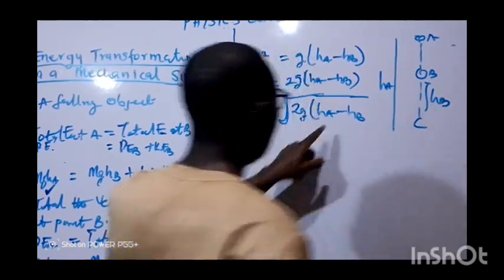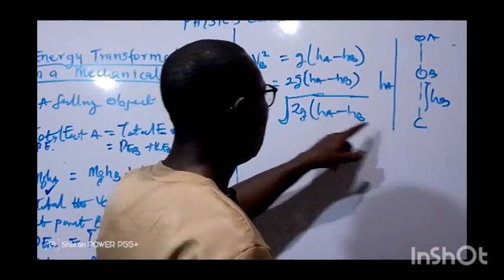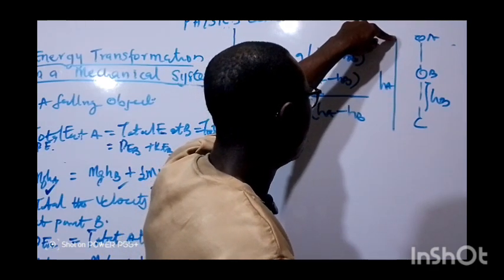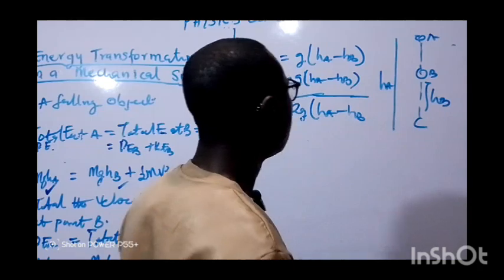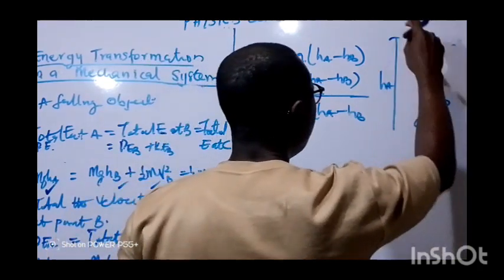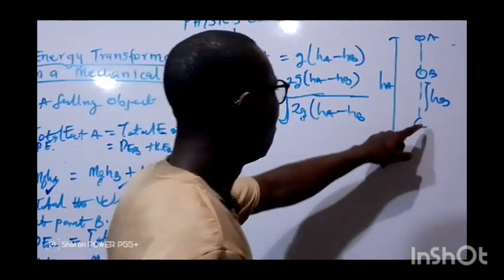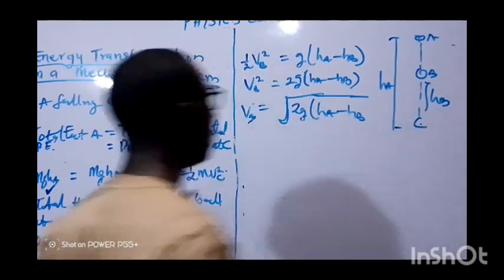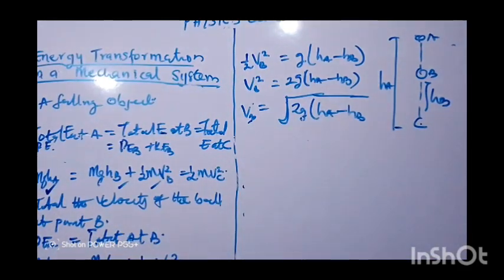So our HA is the height from the ground to the maximum height, that is the point where the ball is falling down. Then HB is from here to here, that is when it falls a certain height.